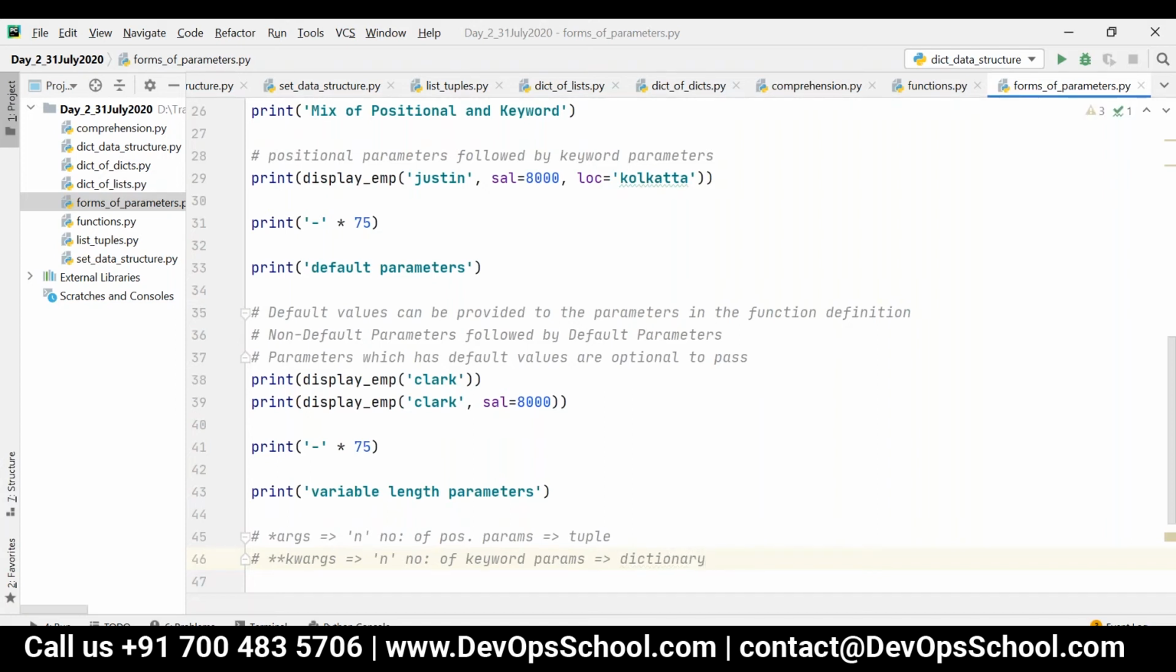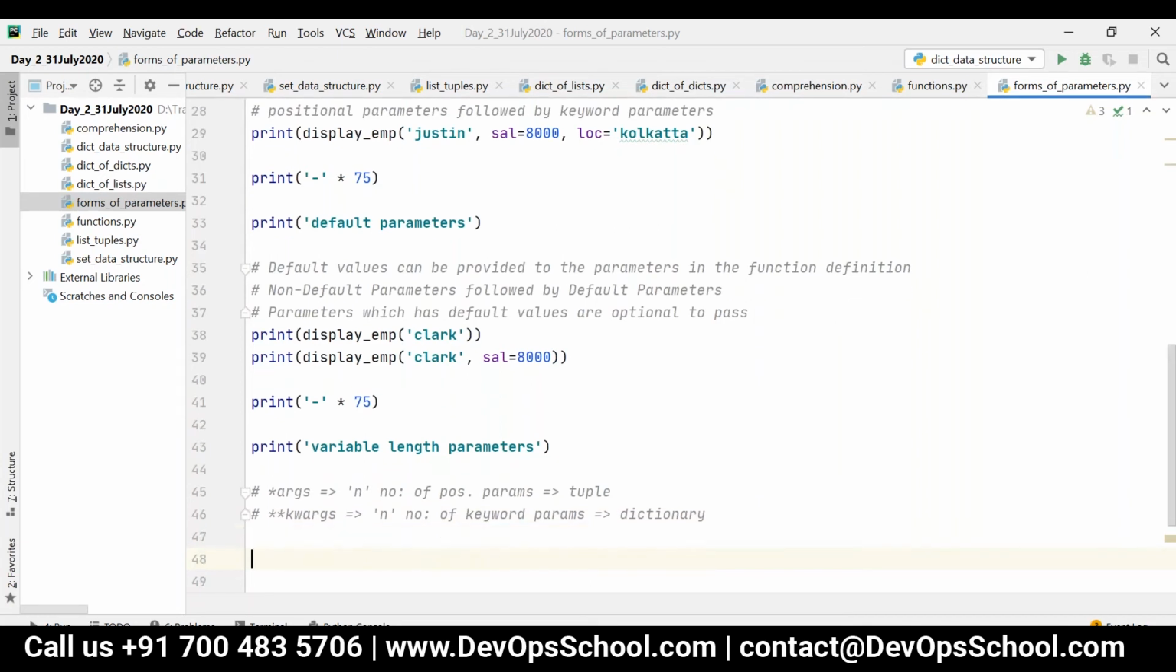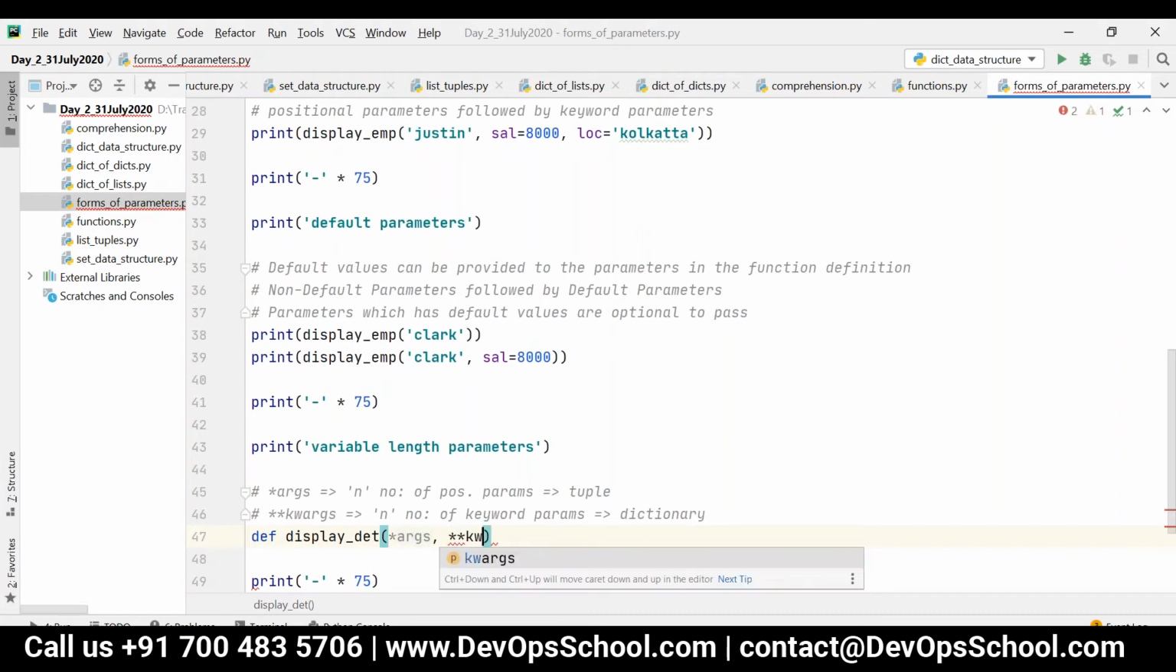Now consider I have a function. So I have def display underscore det. Within this bracket, first we know the rule, right? Positional followed by keyword. So first I have to say star args and star star kwargs, or I can give any name, no problem. So I can say star scr comma double star det.